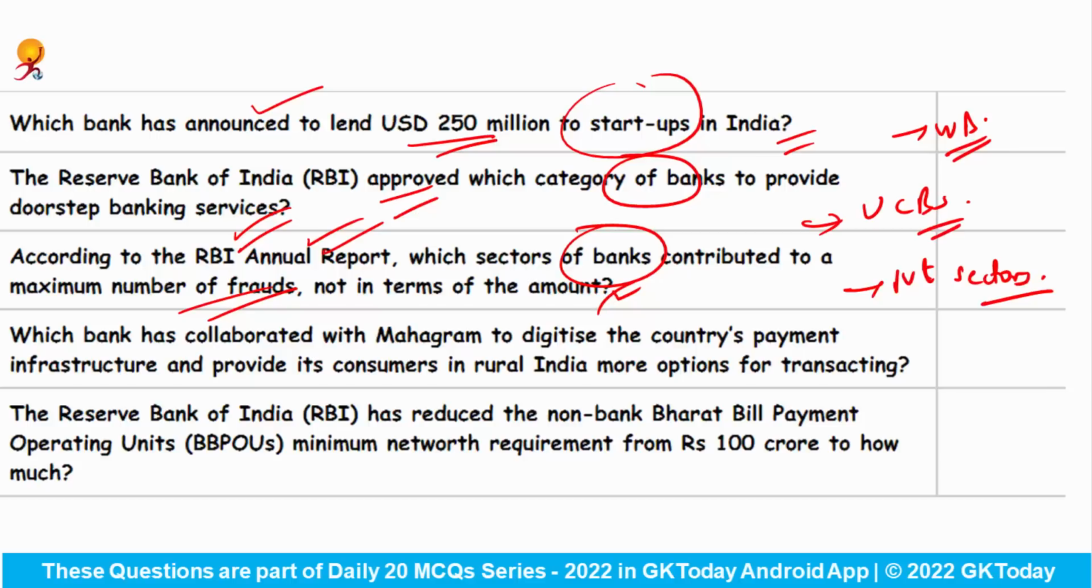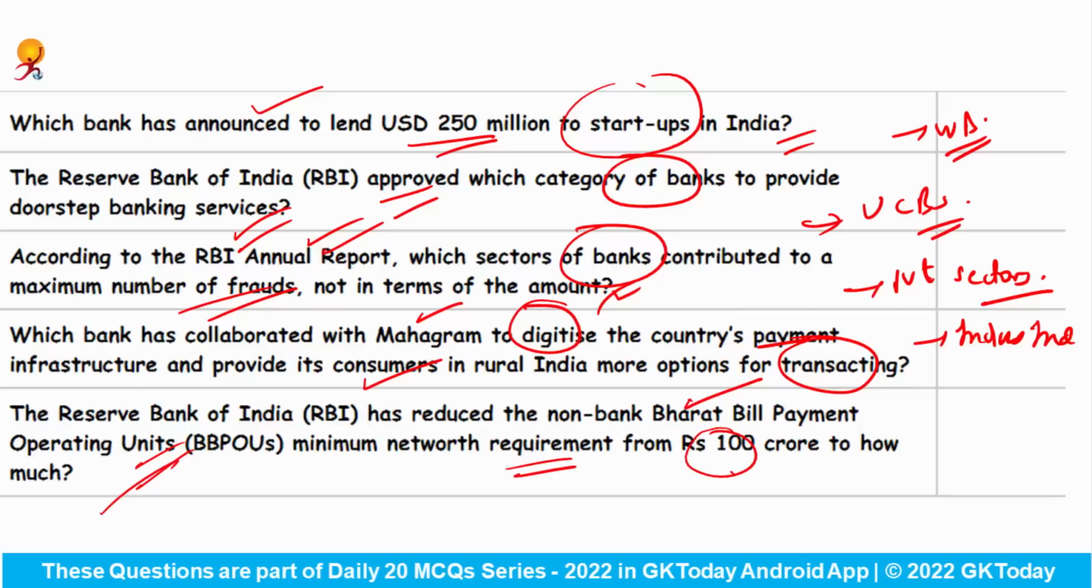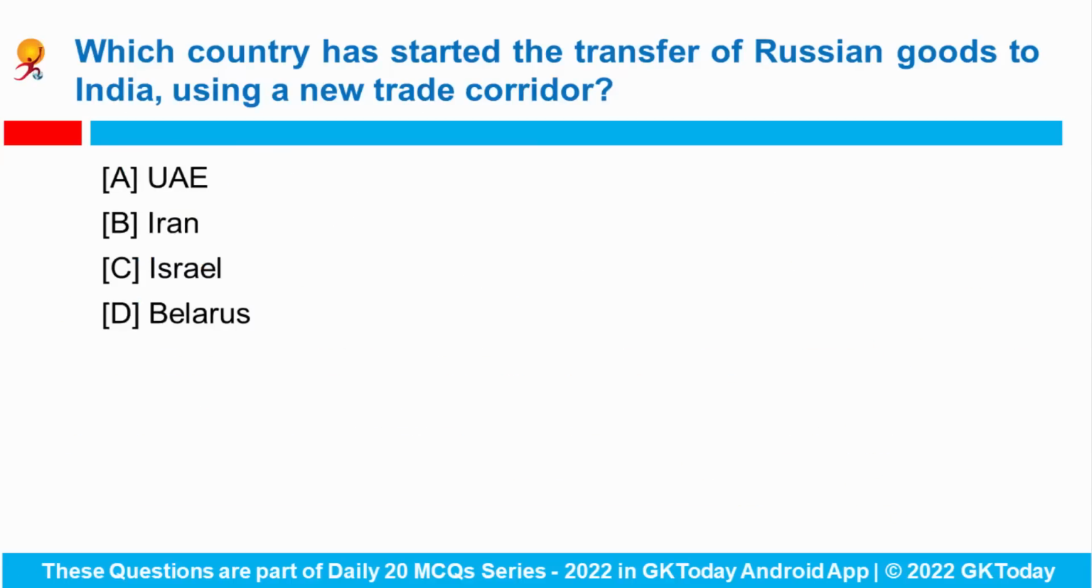Which bank has collaborated with Mahagram to digitize the country's payment infrastructure and provide its consumers in rural India more options for transacting? This is the bank IndusInd. The Reserve Bank of India has reduced the non-bank Bharat Bill Payment Operating Units' minimum net worth requirement from 100 crore rupees to how much? This value has been reduced to 25 crore rupees only now. Okay. Next question. Which country has started the transfer of Russian goods to India using a new trade corridor?